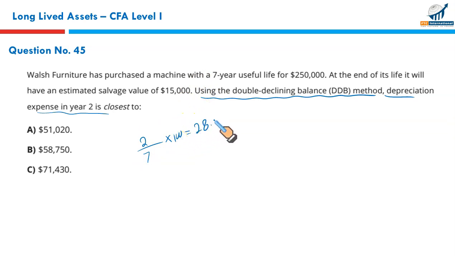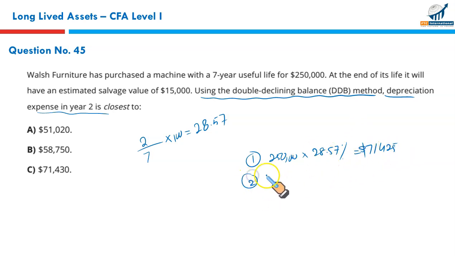depreciation rate of 28.57%. So first year depreciation would be $250,000 multiplied by 28.57%, and this gives you 71,425. Next year depreciation would be 71,425 multiplied by 100 minus 28.57.